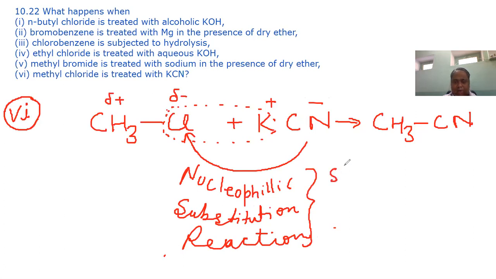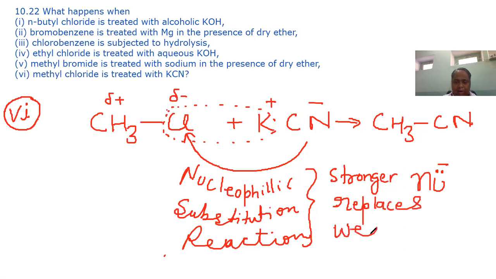A stronger nucleophile replaces a weaker nucleophile. Nucleophile will be a negatively charged species or electron rich species, and it will always love a positive center. It has a positive charge.